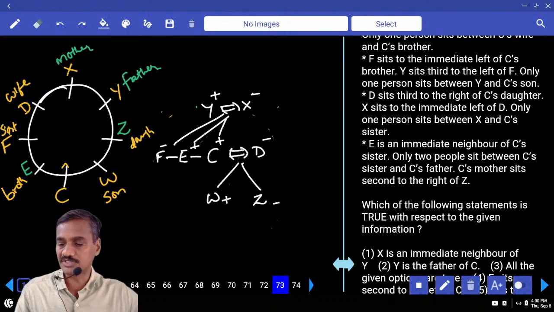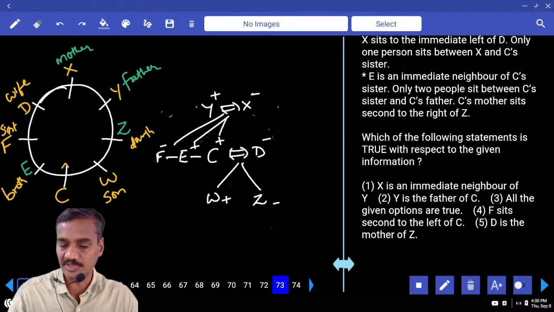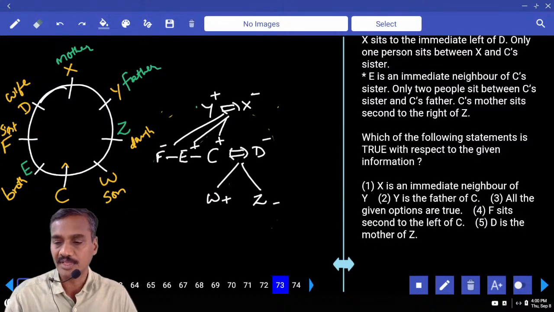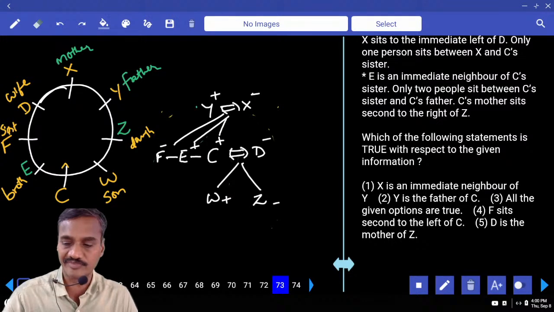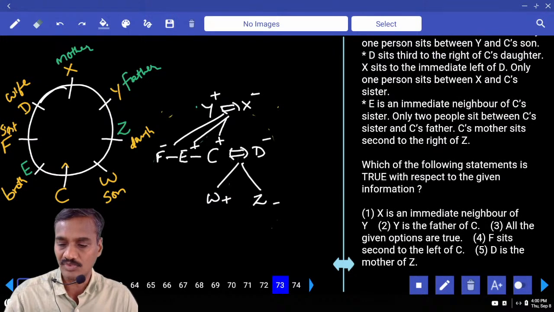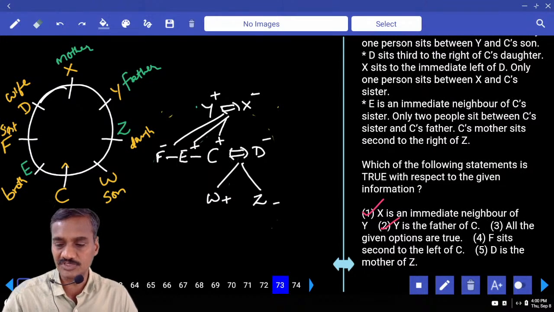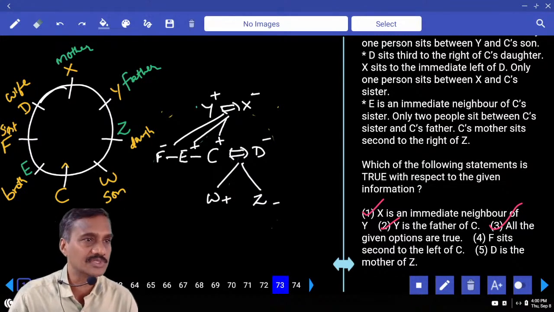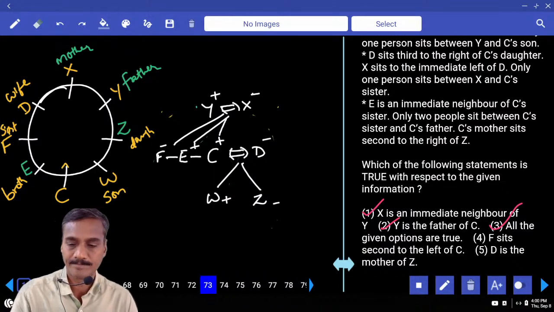Which of the following statements are true? With respect to the given information, X is an immediate neighbor of Y. X and Y are adjacent, that is definitely true. And Y is the father of C, that is also true. So all the statements are true, that is choice 3. Done with this?